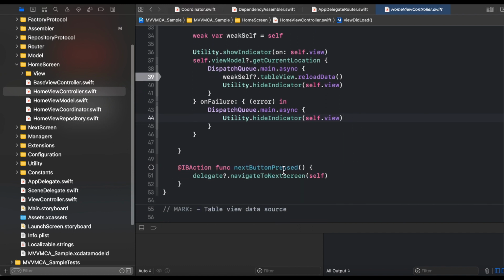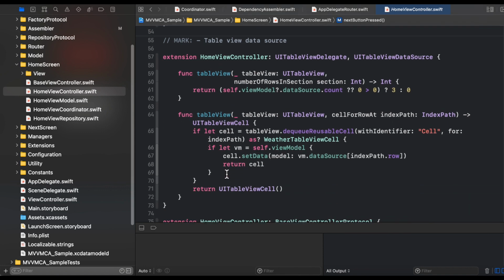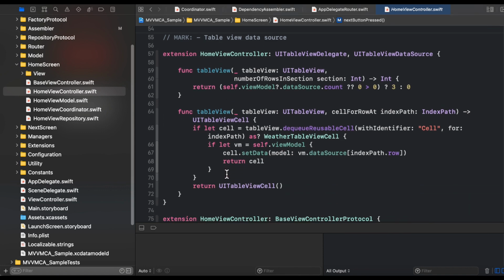After that, next button pressed is the IBAction that basically tells the coordinator to perform the navigation. How it is happening, we will see in the implementation of the home view coordinator. So this is the implementation, and these are the delegates of the table view that we have implemented. If you want, you can quickly have a check on that.